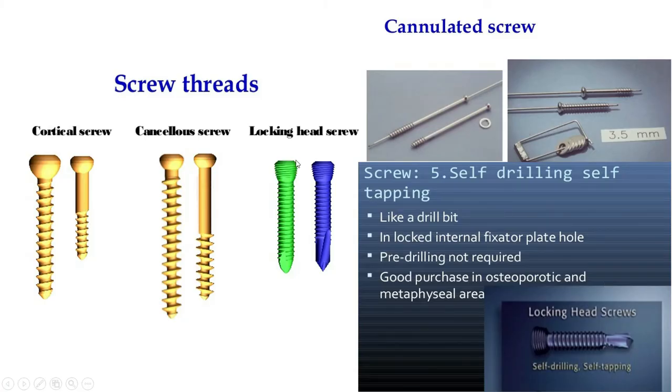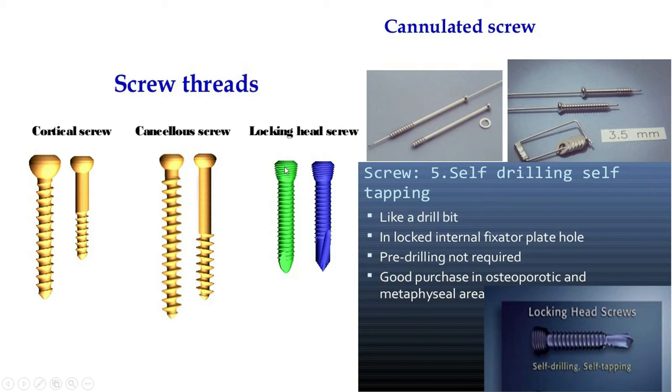And regarding the various types of screw, this is called a cortical screw, and this is a partial threaded cortical screw. Now this is a cancellous screw, where the pitch is very high, and the distance from one thread to the next is very high. That is used for cancellous bone, and this is for cortical bone. And this is called a locking screw.